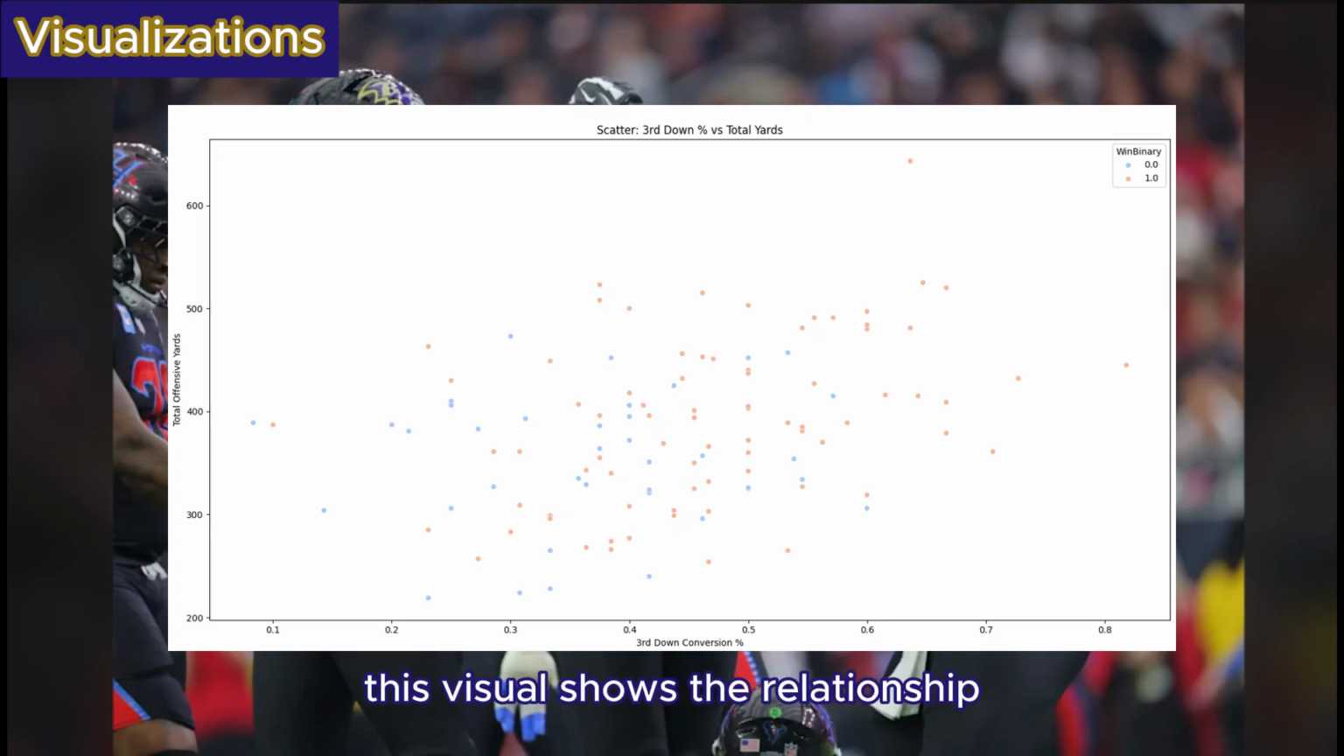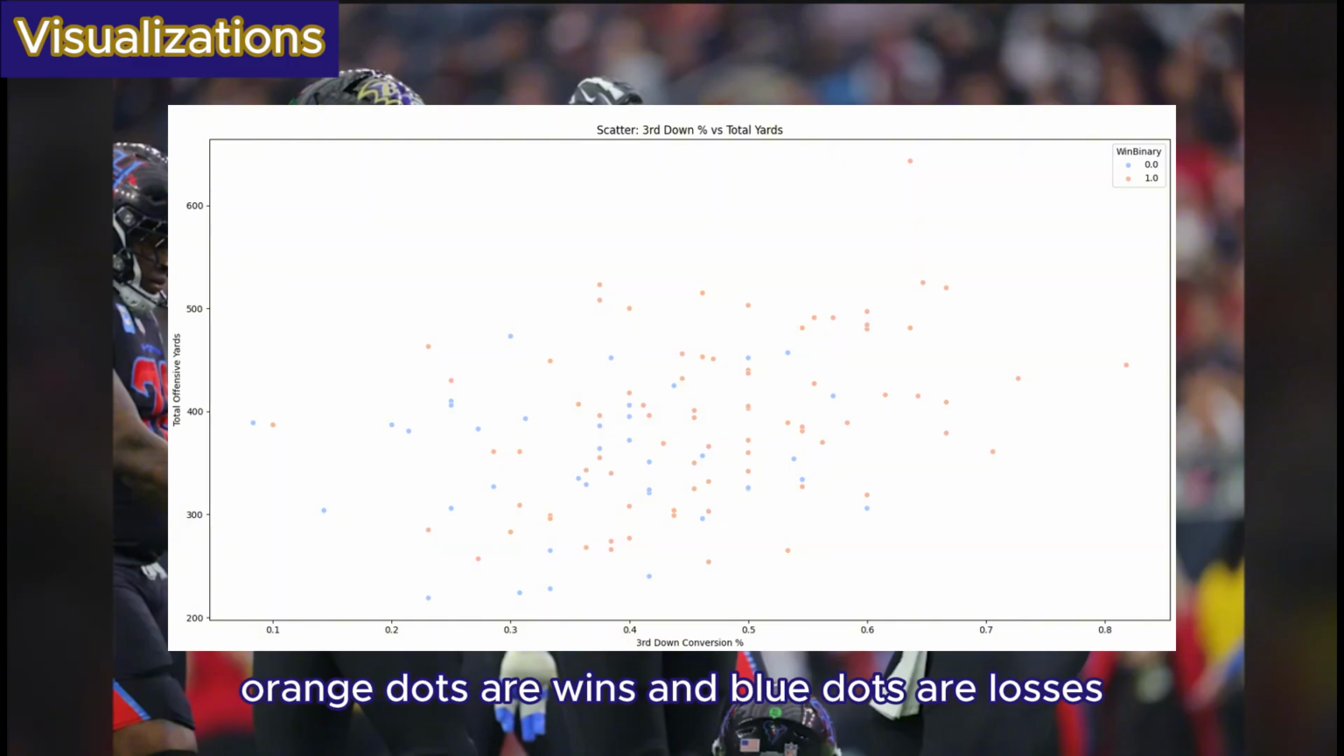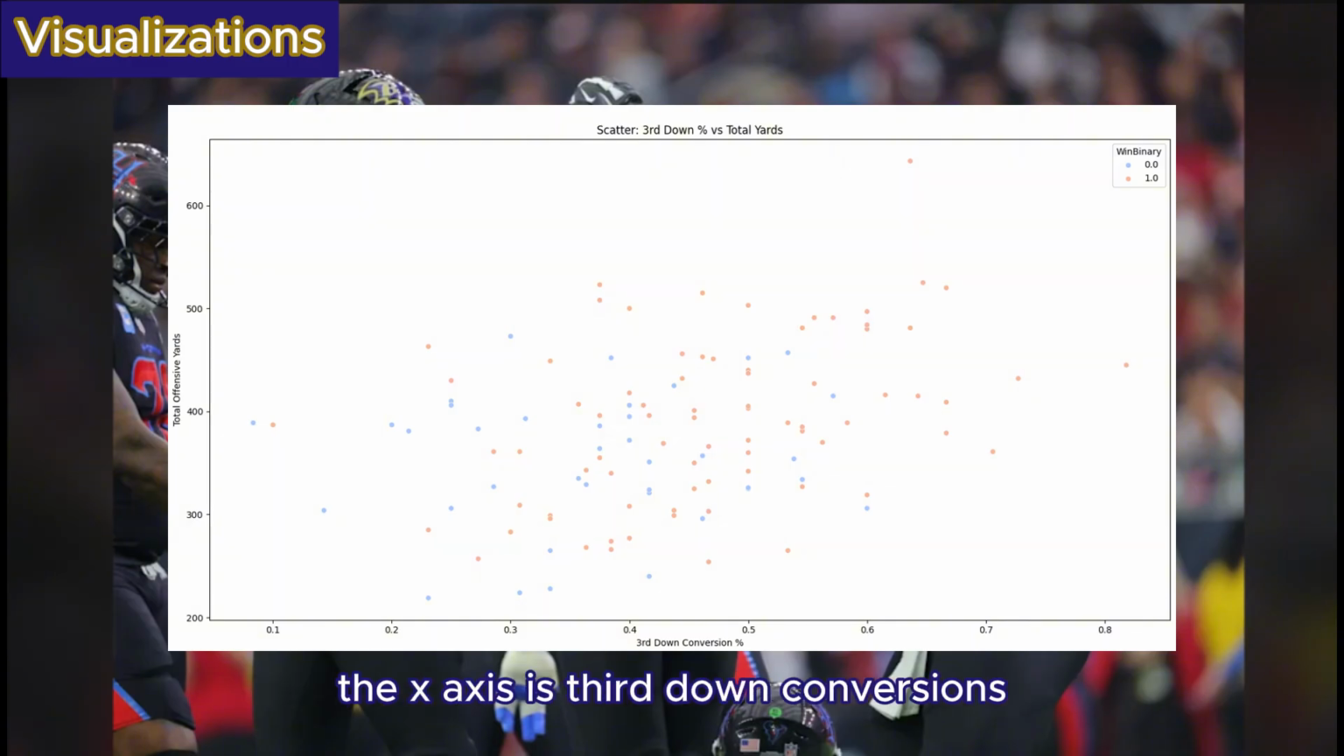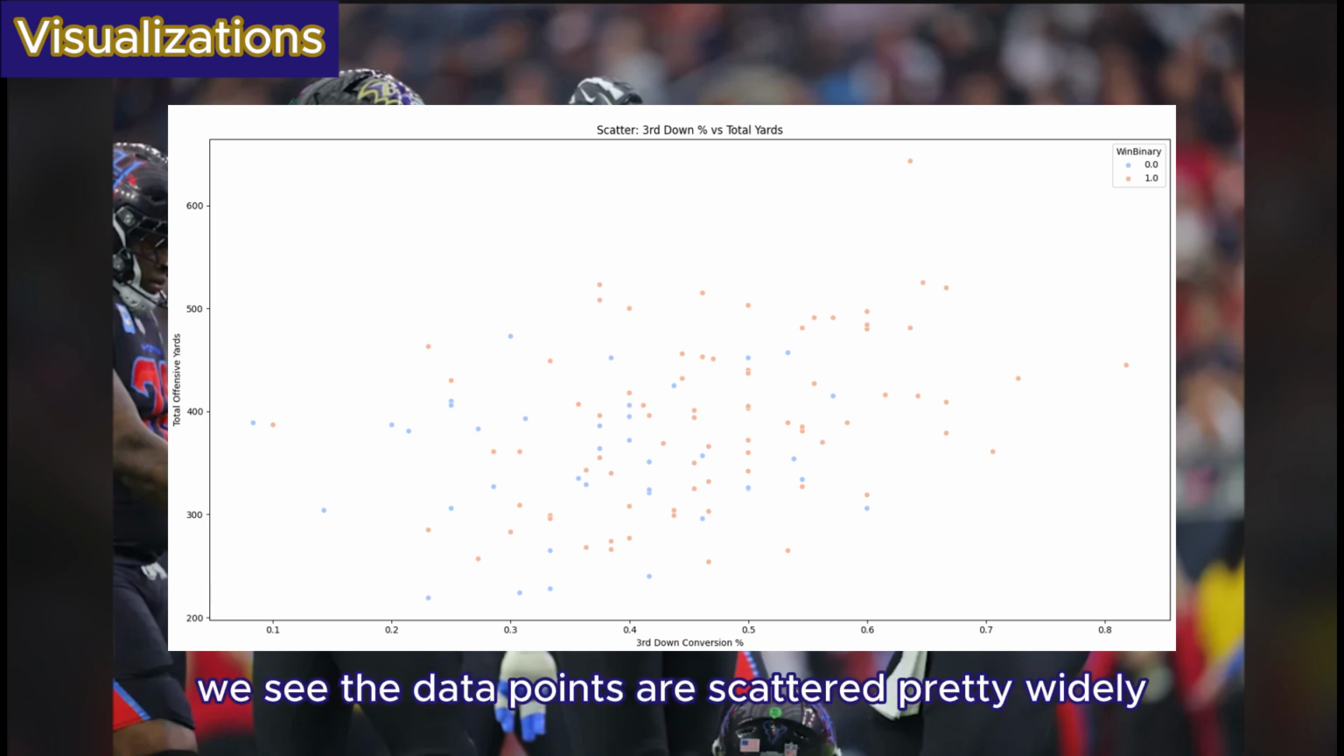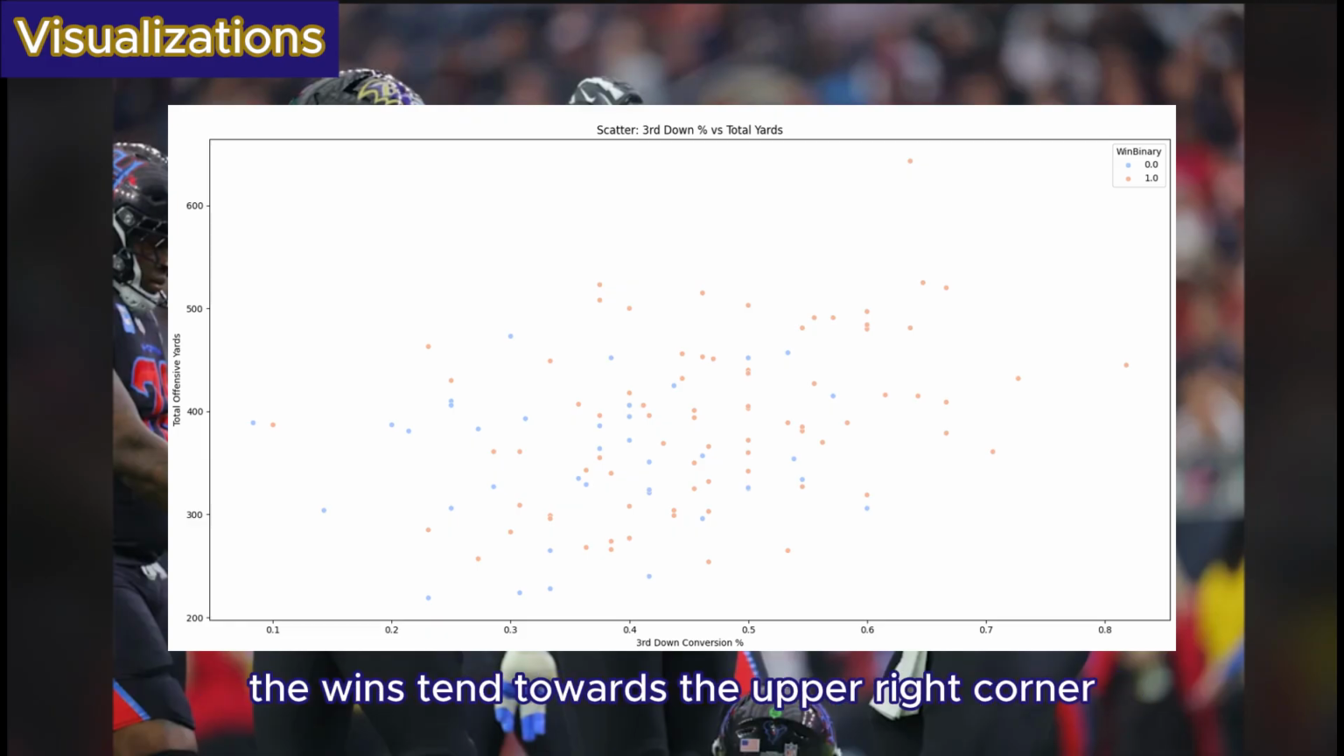This visual shows the relationship between our two predictors and how much they overlap. Orange dots are wins and blue dots are losses. The x-axis is third down conversions and the y-axis is total yards. We see the data points are scattered pretty widely. Generally, we should be seeing the wins tend towards the upper right corner and losses toward the bottom left.